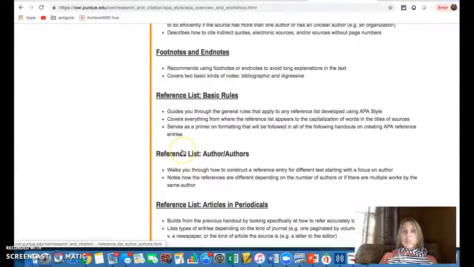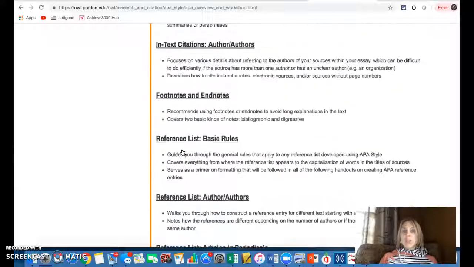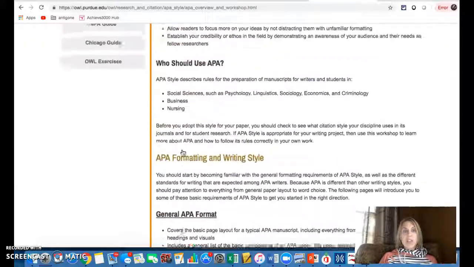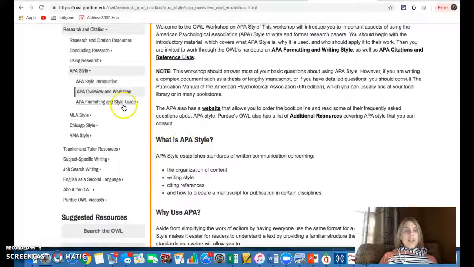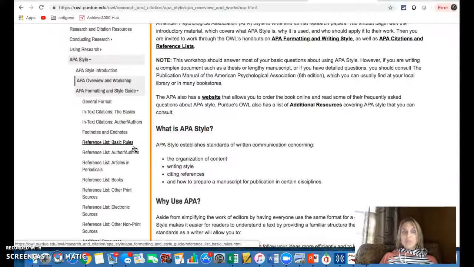You can use this one page for all of your information. Or some people find this a little bit easier. If you click on the formatting and style guide, it's the same information, just listed out a little bit more concisely. And again, we will use this throughout the entire process.